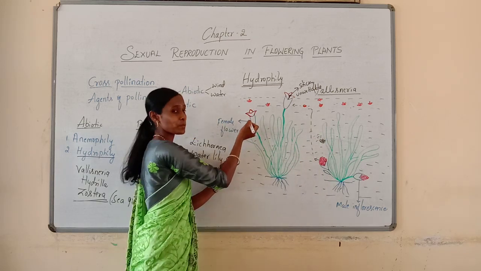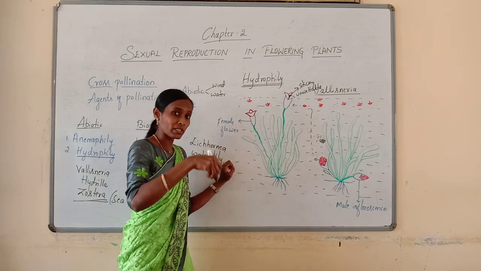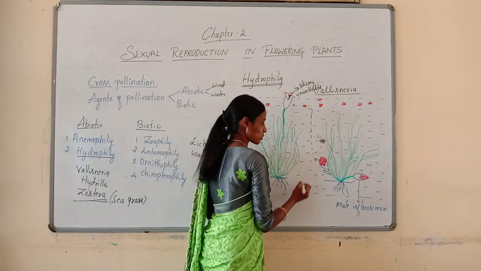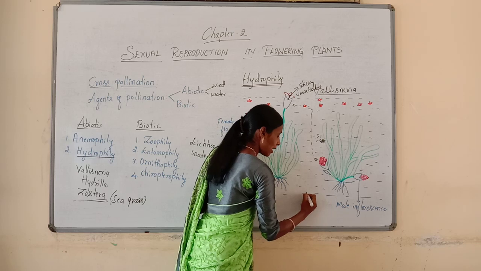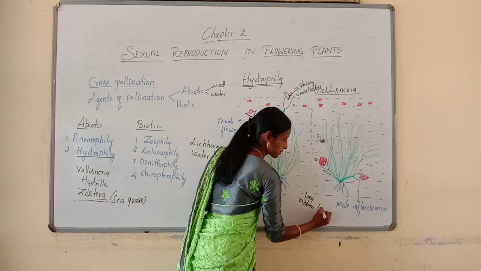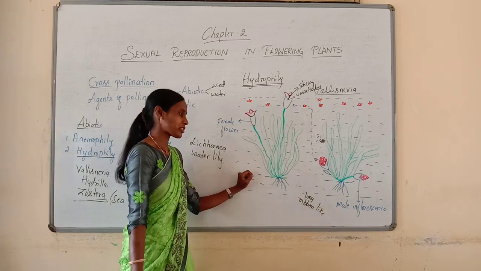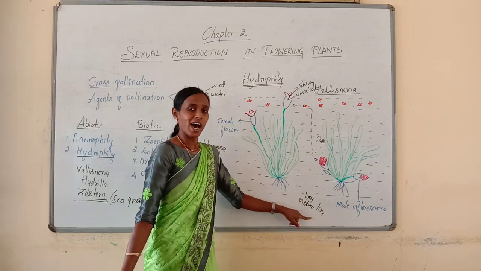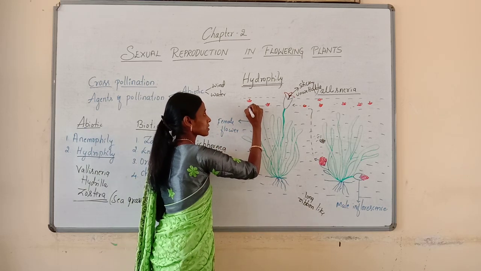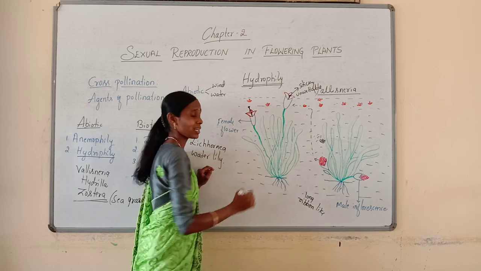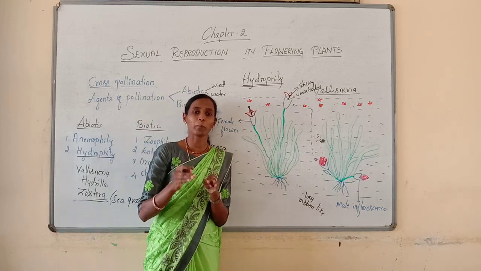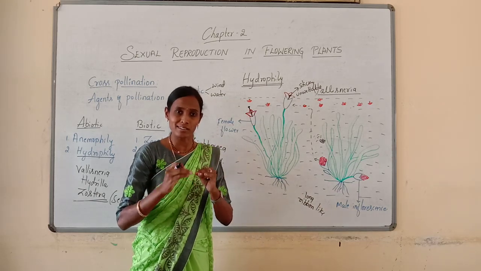And where the female flower is present, even the female flower is also present within the water only. And the characteristic feature of these pollen grains is that they are long and ribbon-like. The pollen grains in Zostera are usually long and ribbon-like. I am talking in case of Zostera. In Zostera, both male and female flowers remain submerged.